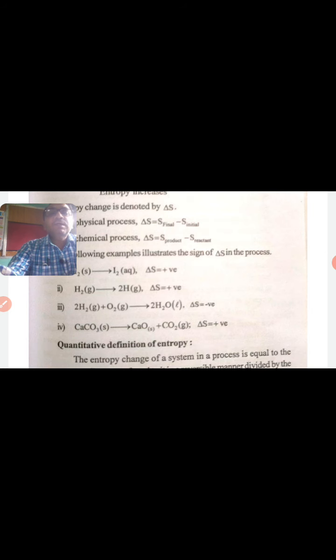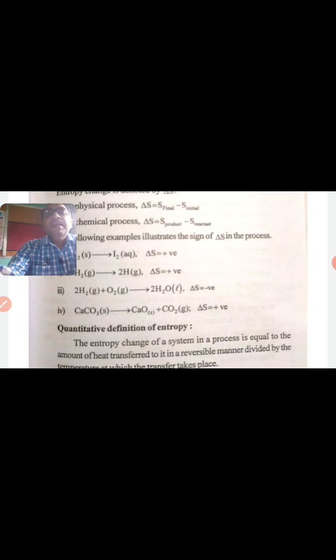Hydrogen gas and oxygen gas, when they combine to form liquid H2O, here delta S is negative. Calcium carbonate solid, when it is converted into calcium oxide plus carbon dioxide gas, here delta S is positive.